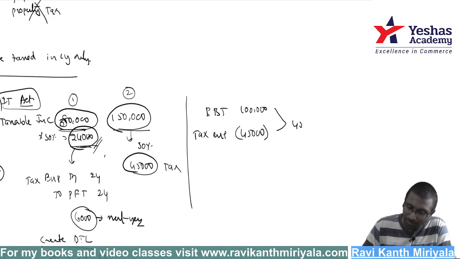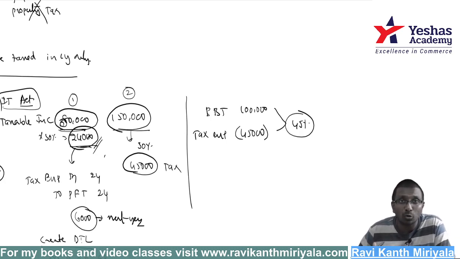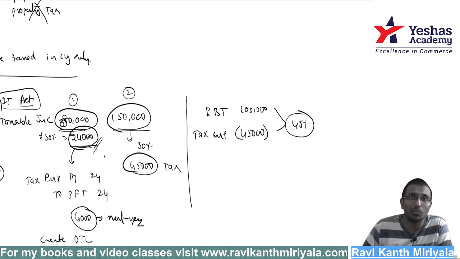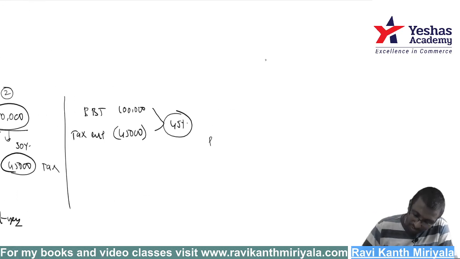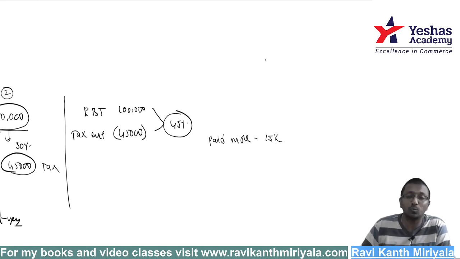What is happening? It is like 45% I am getting taxed in the current year. But actually my tax rate is 30%. That means, am I paying more money or not? Yes, you are paying more money. How much more did you pay, sir? We paid 15,000 rupees more. If you paid 15,000 more, isn't it like prepaid expenditure? Yes, it is like prepaid expenditure.